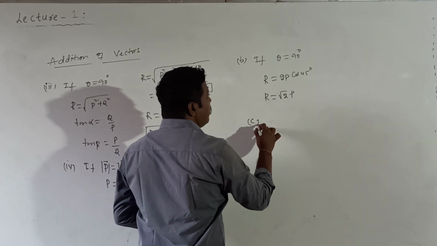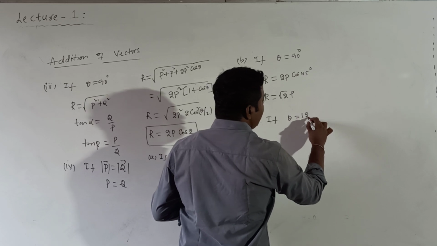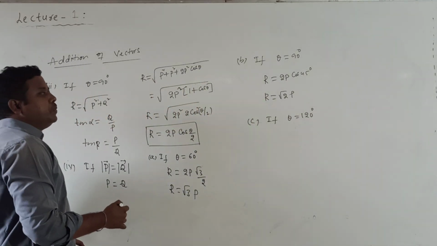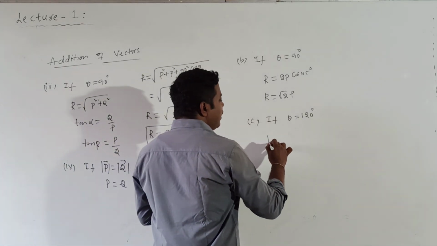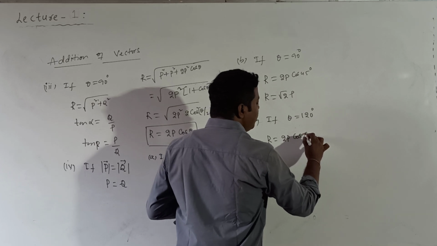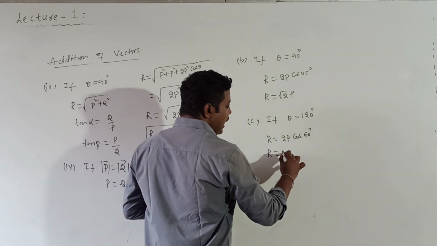One more very important case for you. If theta is equal to 120, two vectors of equal magnitude but the angle between them is 120 degrees. What will be the R value? R is equal to 2P cos 120 by 2, which is nothing but cos 60 degrees, which is 1 by 2. Then what will we get for the R value?